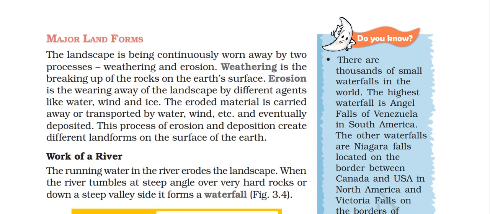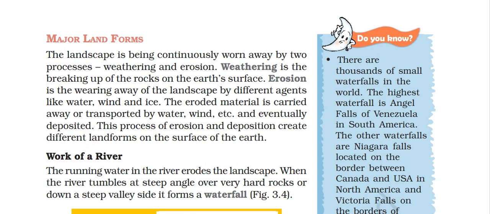Major landscape. The landscape is being continuously worn away by two processes: weathering and erosion. Weathering is the breaking of the rock on the surface. Erosion is the wearing away of the landscape by agents like water, wind, and ice. The eroded material is carried away or transported by water, wind, etc. and eventually deposited. This process of erosion and deposition creates different landforms on the surface of the earth.